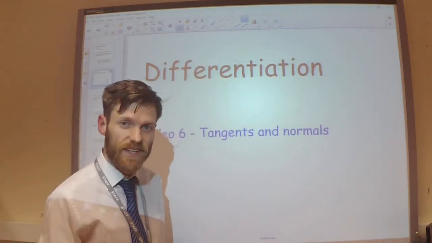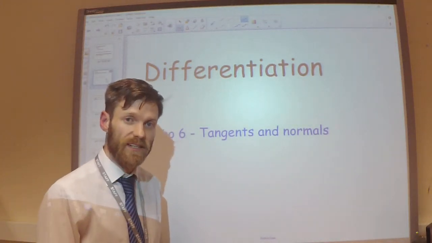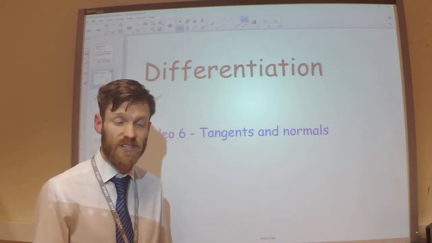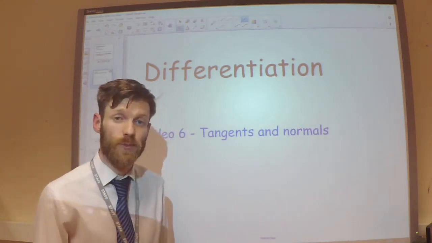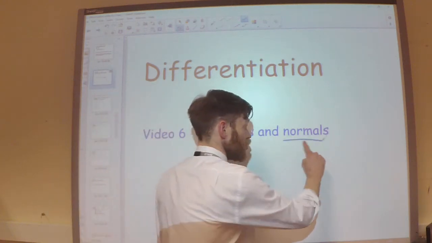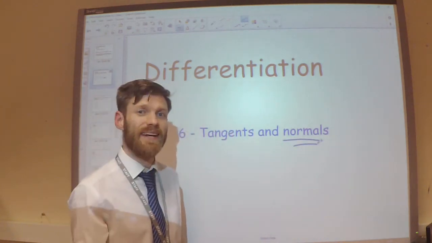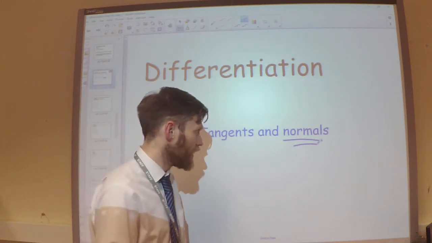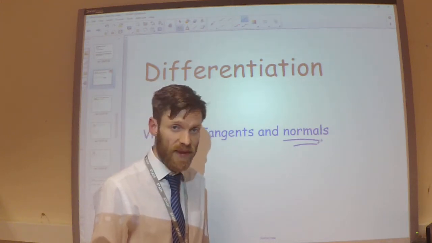This is the 6th video on differentiation, where we're going to have a look at how we can use differentiation to help us to work out the equation of tangents or normals. First of all, normal, basically that means the perpendicular line to the tangent. That's what a normal means. We'll have a look at an example of that in a minute.